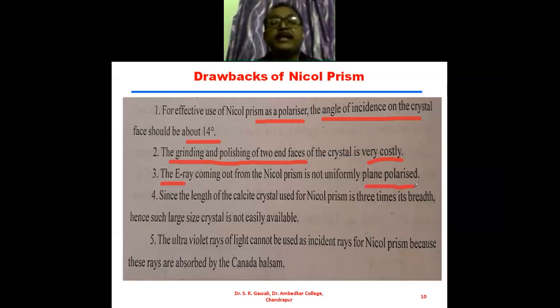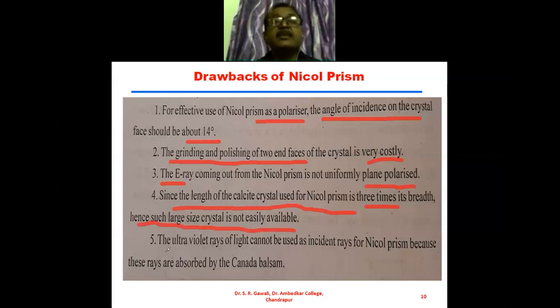We do not get uniformly plane polarized light from the Nicol prism. The fourth drawback is that the length of the calcite crystal used for the Nicol prism is 3 times its breadth, as we have seen previously, and such a large crystal is not easily available.